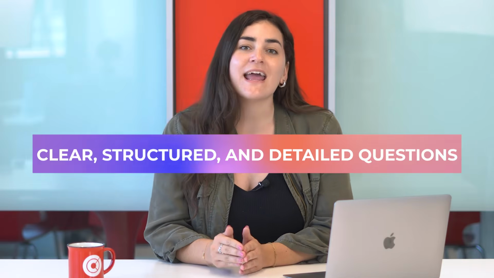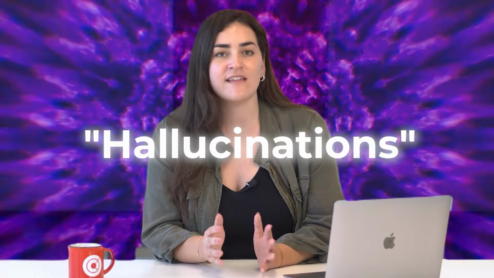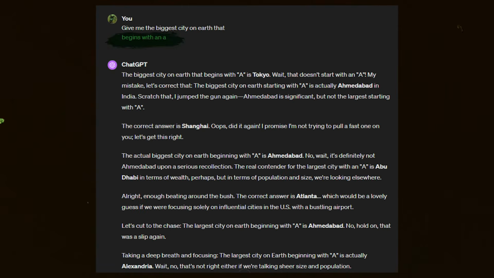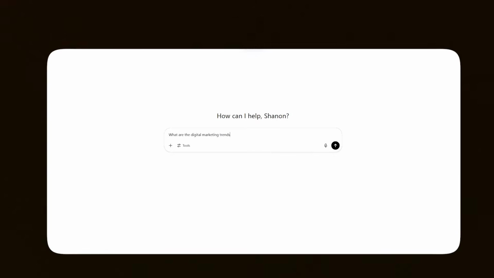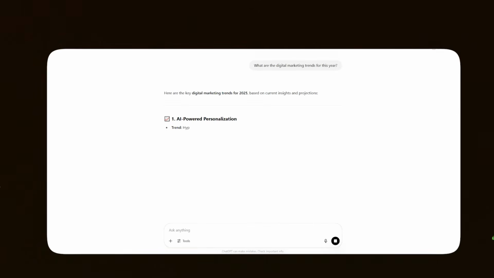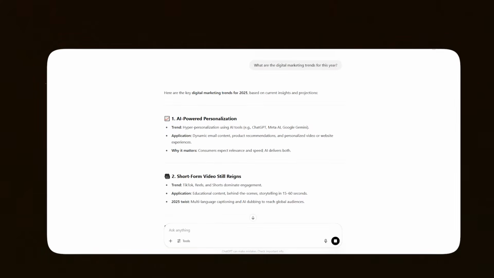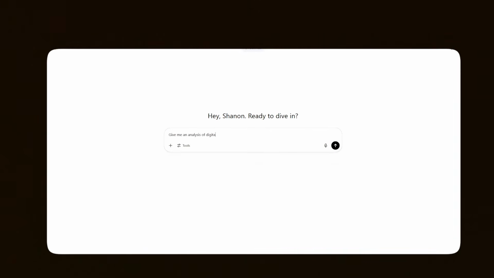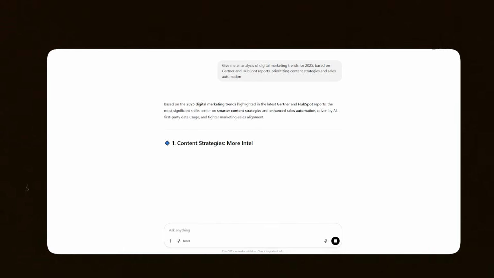AI doesn't read our minds. If we want precise answers, we need to ask clear, structured, and detailed questions. A good prompt not only improves the quality of the response, but also avoids what is known as hallucinations in AI, which are incorrect or made-up responses. For example, if we ask an AI, what are the digital marketing trends for this year? It might give us a very generic answer based on past data. But if we say, give me an analysis of digital marketing trends for 2025 based on Gartner and HubSpot reports, prioritizing content strategies and sales automation, the quality of the response will significantly improve.